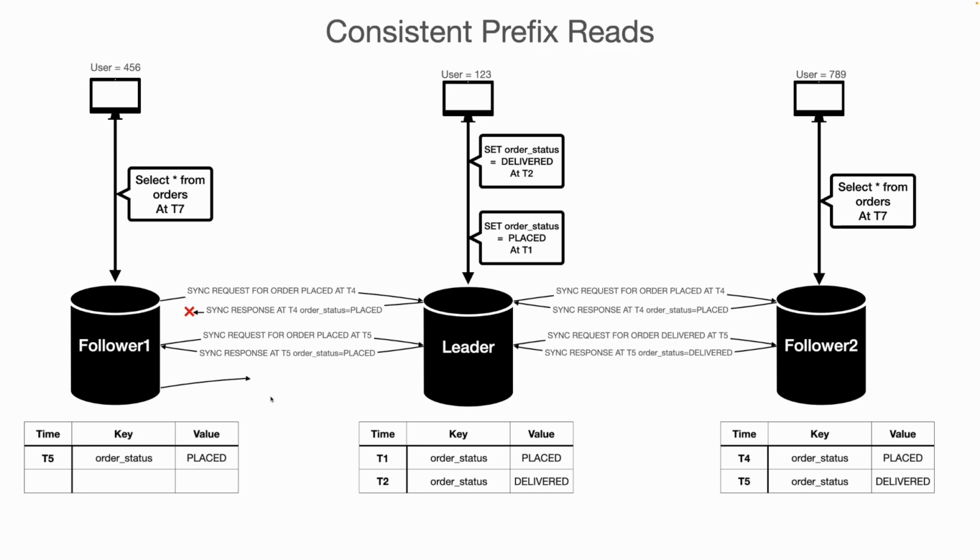Then at T6 follower 1 makes a request to get the value of order delivered, and in the same sequence follower 1 persists the value of order status equal to delivered at T6 time. Now we can see the sequence of the order statuses is the same as written into the leader. So this is the consistent prefix read.